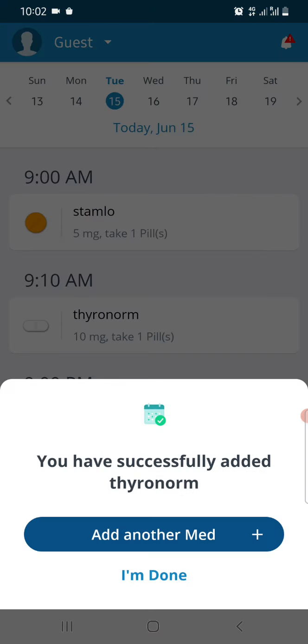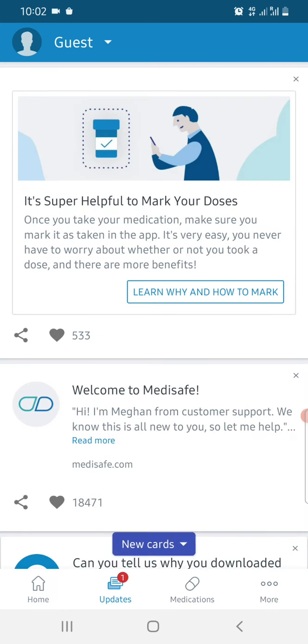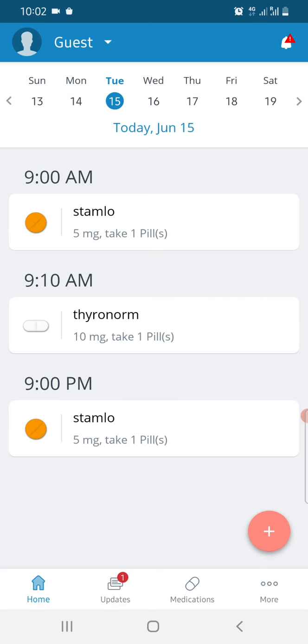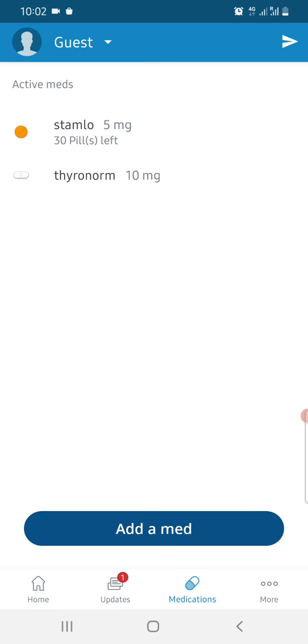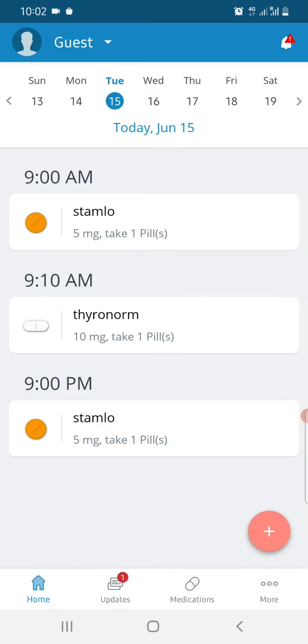So this is also a short way to put it if you don't want. Okay, this is Stamlo, this is Thyronorm. So I will get the reminders whenever I have set the reminders, and it will make noise automatically. Now there are updates. If you see this below here, home, updates, medications, and more. So you have all these options set here which you can explore. I'll show you in short what you can do.